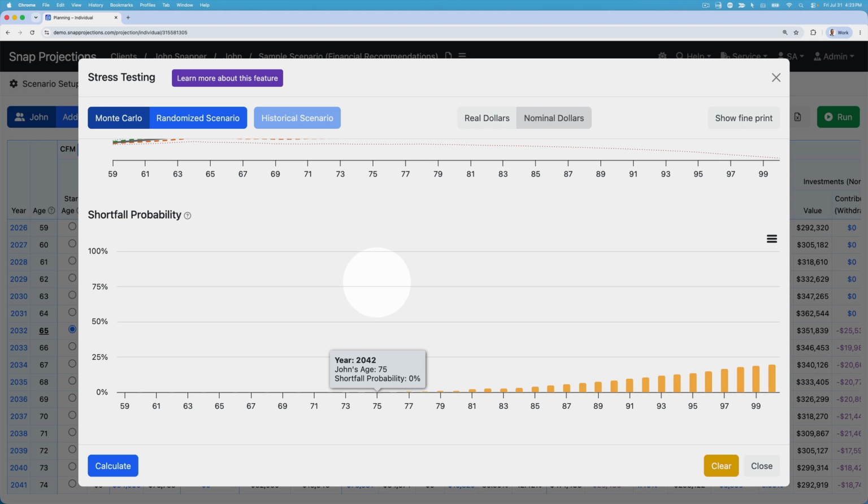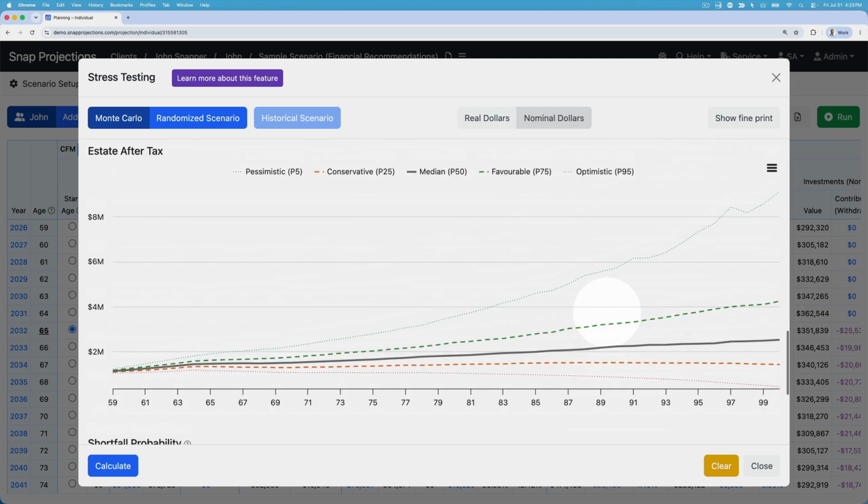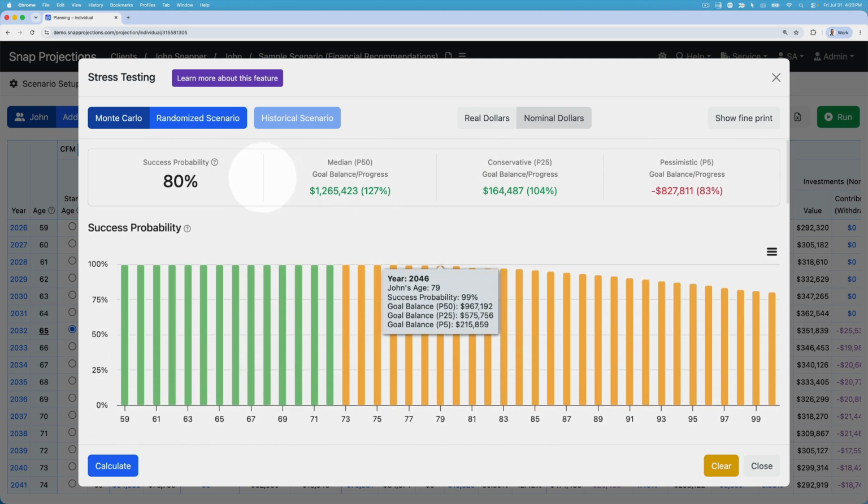This can help you to understand whether there might be cash flow challenges early on, or why are they running out of money? Or why are they failing their earlier plans? It's because they're needing to borrow. They've run out of financial assets and they don't have anything remaining. So that's a high-level overview of the Monte Carlo.